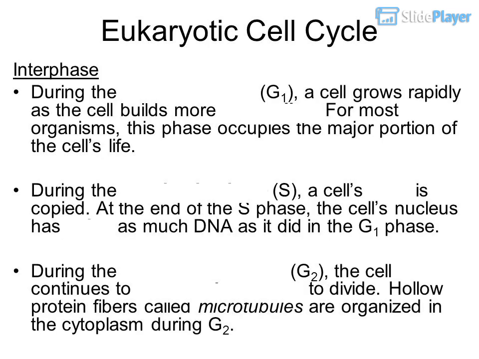During the first gap phase, G1, a cell grows rapidly as the cell builds more organelles. For most organisms, this phase occupies the major portion of the cell's life. During the synthesis phase, S, a cell's DNA is copied. At the end of the S phase, the cell's nucleus has twice as much DNA as it did in the G1 phase. During the second gap phase, G2, the cell continues to grow and prepares to divide. Hollow protein fibers called microtubules are organized in the cytoplasm during G2.